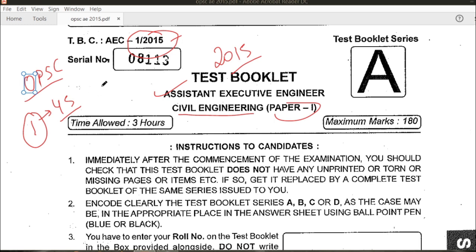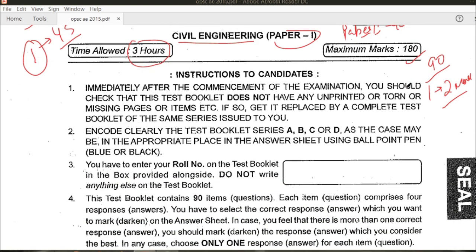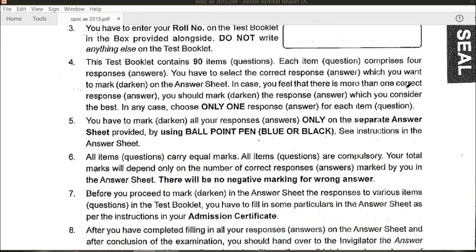First, let us see the pattern of this examination. The time allowed for this question paper is 3 hours, and the maximum marks allotted is 180. It consists of around 90 questions, in which each question carries 2 marks, so it becomes 180. Paper 2 will also be held, and we will solve paper 2 also, in which we will solve the next 90 questions. So let's start the paper. You can see and read out the instructions which are given to the candidate on this paper.